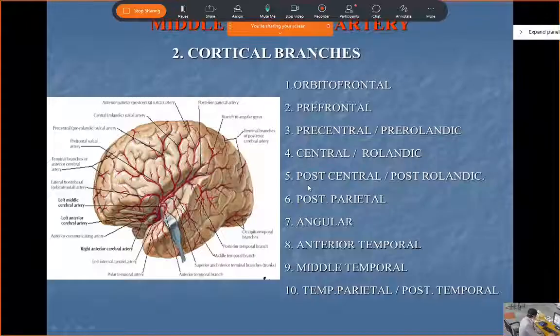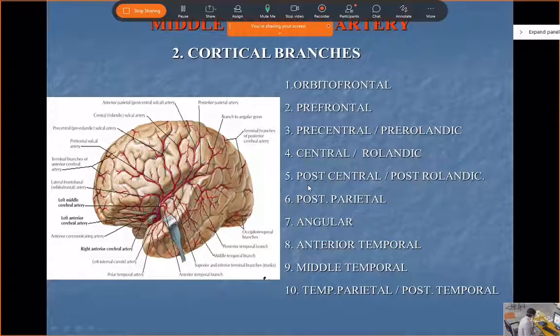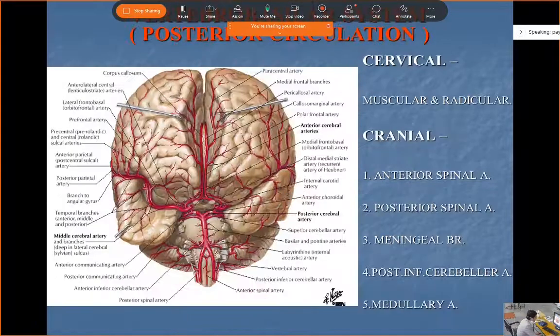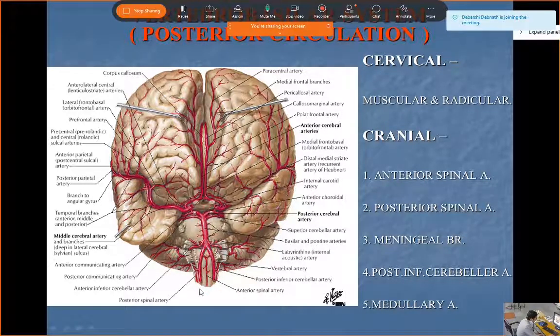Now I'm going for the vertebrobasilar system. I have just completed the internal carotid system. Is it okay? Yes? Respond to me. Yes, sir. Okay. So this is the anterior circulation: the internal carotids, anterior cerebral, middle cerebral and posterior communicating. Now from the posterior aspect, that is from the foramen.